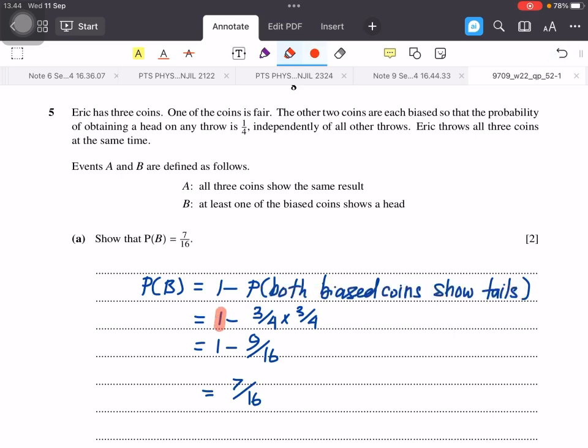So it's 1 minus both biased coins show tail. From the question, we know that the biased coin show head is 1/4. So the probability that the biased coin show tail is 3/4. So 3/4 times 3/4 because both of them show tail. So probability B is 1 minus 9 over 16. It's 7 over 16.